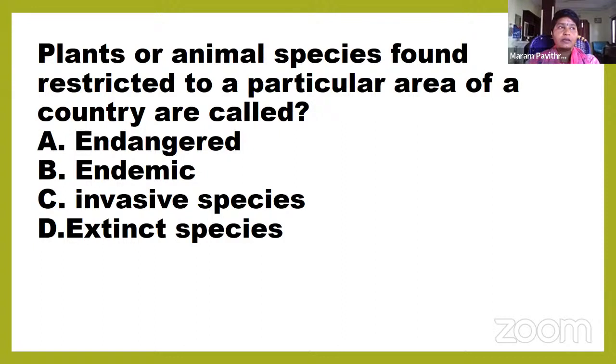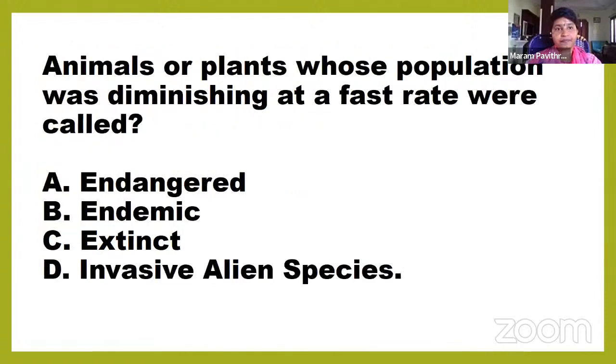Okay, for example, kangaroo lives only in Australia. Is it clear? This is very important. This question is observed in previous papers. If you see, animals or plants whose population was diminishing at a fast rate were called as.